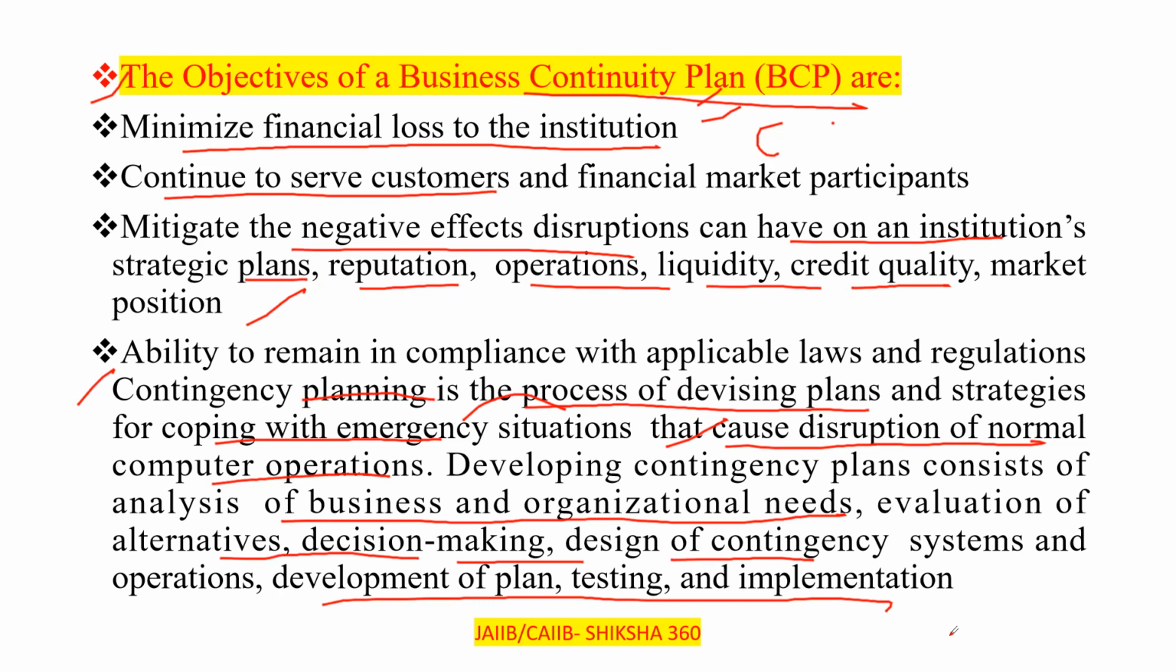Sometimes they will ask questions in the examination in the form of what are the objectives. First one, how we can minimize the financial loss to the institution. Second, how we continue to serve our customers and financial market participants. Third, mitigate or reduce the negative effects disruptions have on the institution's strategic planning, even if they don't have any backup plan. So we have to reduce all these things if something happens. Fourth one, contingency plan.